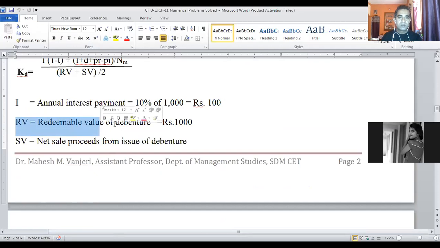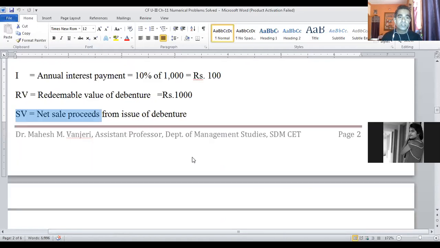In this case it is not debenture, it is preference shares. So RV is the redeemable value of preference shares, and in our example, the redeemable value of preference shares is 100 rupees. SV is net sale proceeds from issue of preference shares.